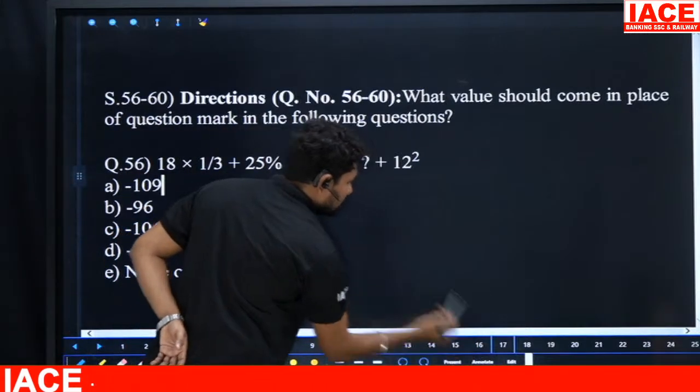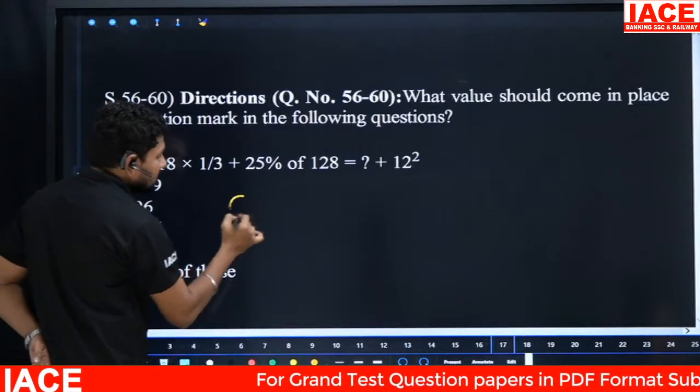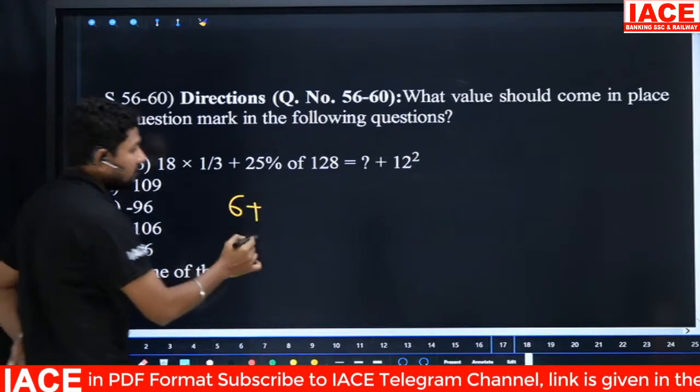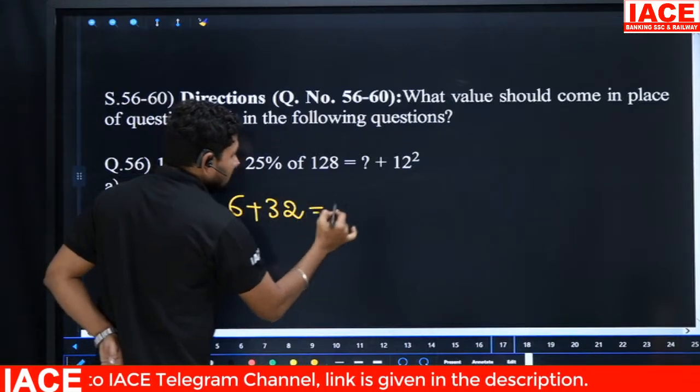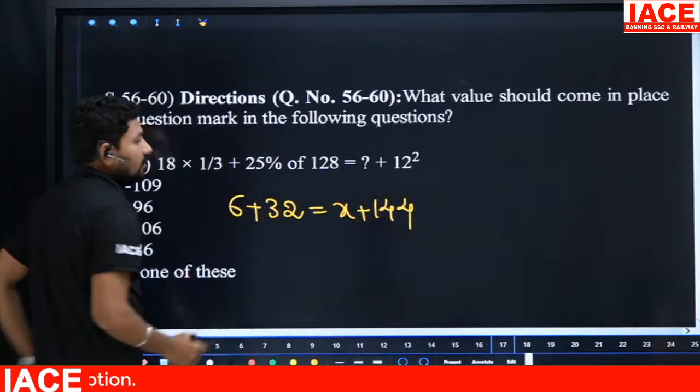The value is 6. 1 by 3 of 18 is 6. And 25% of 128 is 64. 64 of value is 32, equal to x plus 144. And here 6 plus 32 is 38.